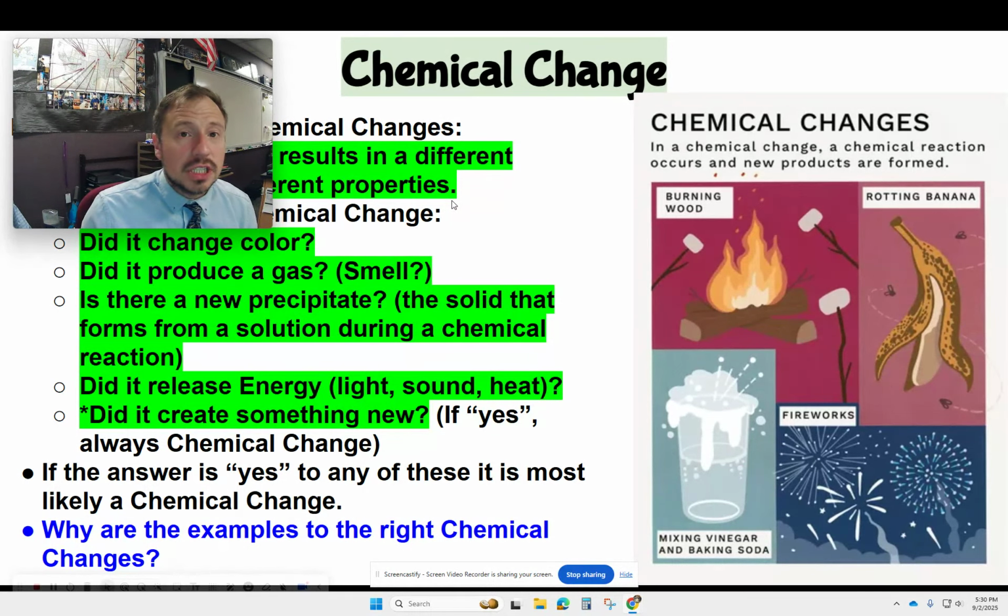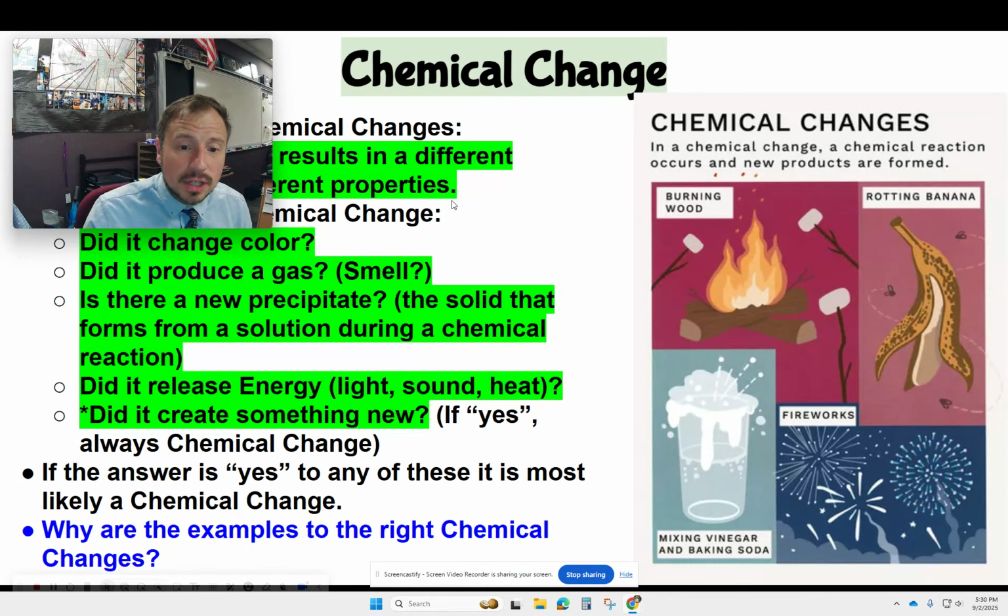Fireworks. So did it change colors? Yes, right. Did it produce a gas, a smell? Yeah, you can smell that after they explode. You can definitely smell that odor. Is there new precipitate? Not really. We're not really mixing anything together. Did it release energy? Yes, as light, sound, heat. And once again, I'm telling you it's a chemical change.